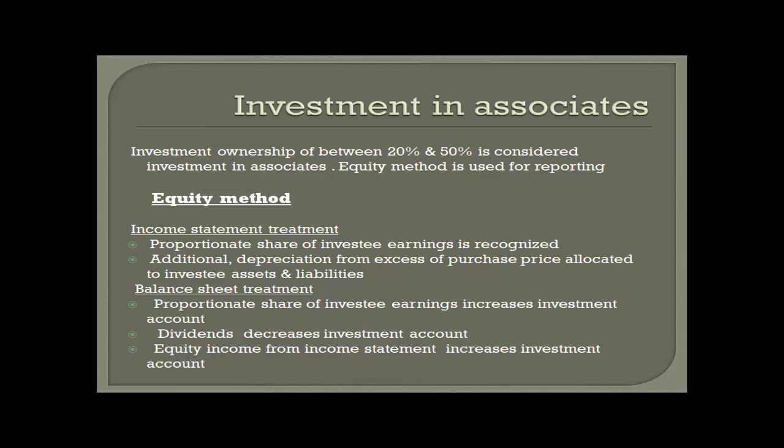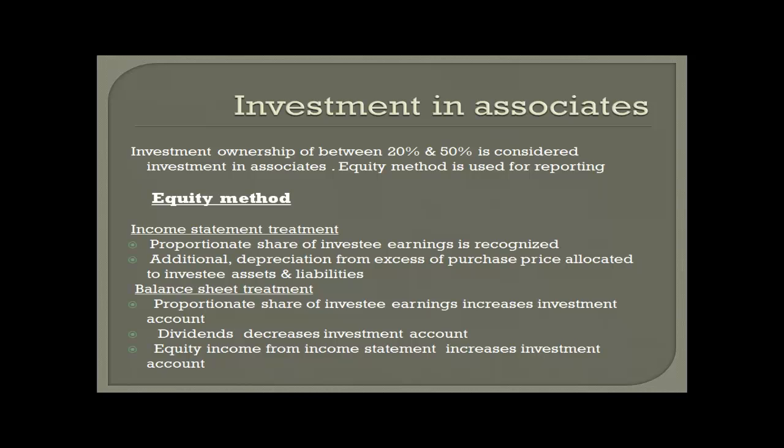Also, the investee's individual assets and liabilities are not reported on investor's balance sheet. The investor simply reports its proportionate share of investee's equity in one line of the balance sheet. By ignoring the investee's debt, the leverage is lower. In addition, the margin ratios are higher since the investee revenues are ignored. Finally, the proportionate share of the investee's earnings is recognized in investor's income statement, but earnings may not be available to investor in the form of cash dividends. That is, investee's earnings may not be permanently reinvested. So that is investment in associates.